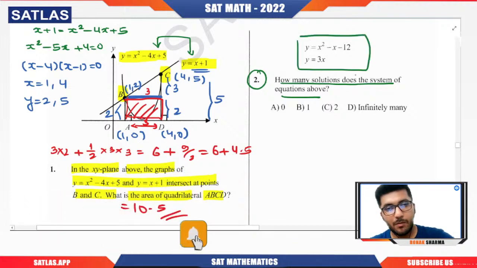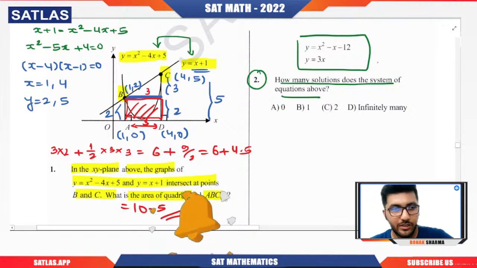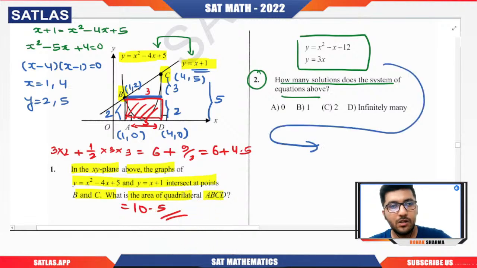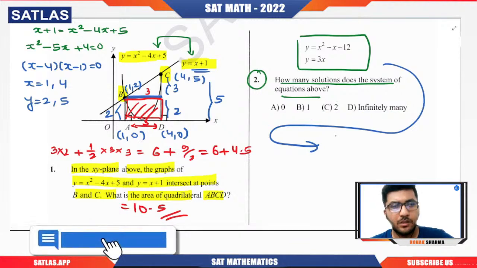Remember one thing, that usually we have two solutions, but still I recommend you quickly solve the equations, because sometimes the case is such that you won't get any solution. But you can reject the option that says infinitely many, that cannot be the case. If you don't have time, you can choose any of the remaining options. I'm just saying that, but I don't recommend doing that, because it's so easy to solve.